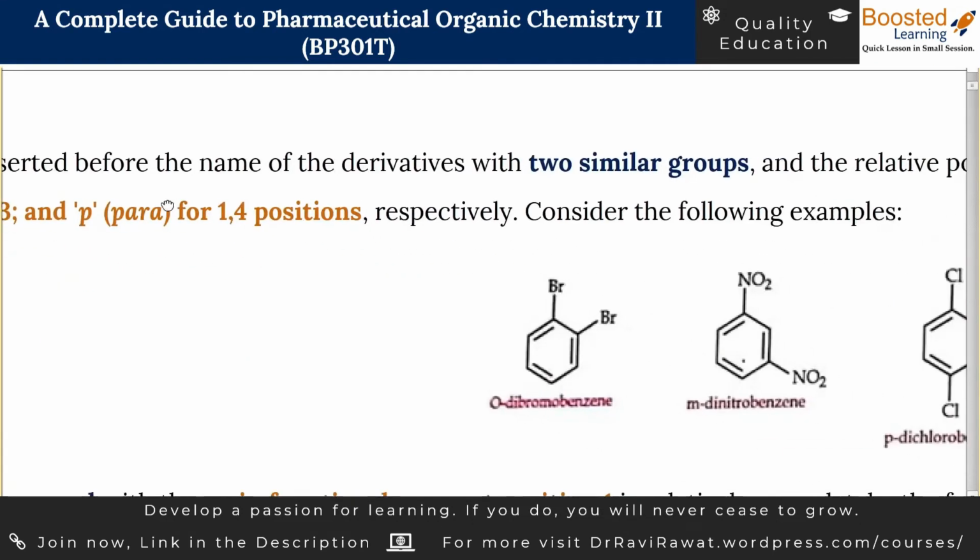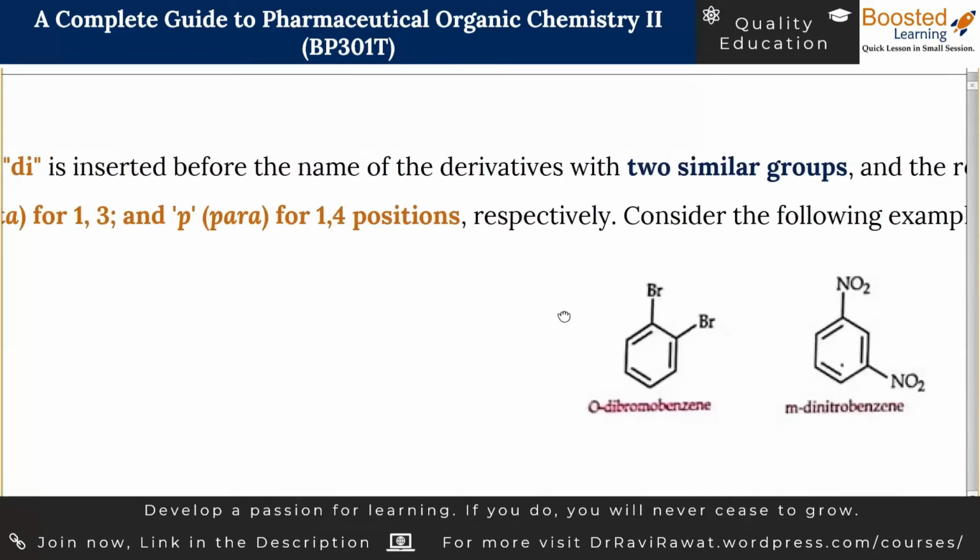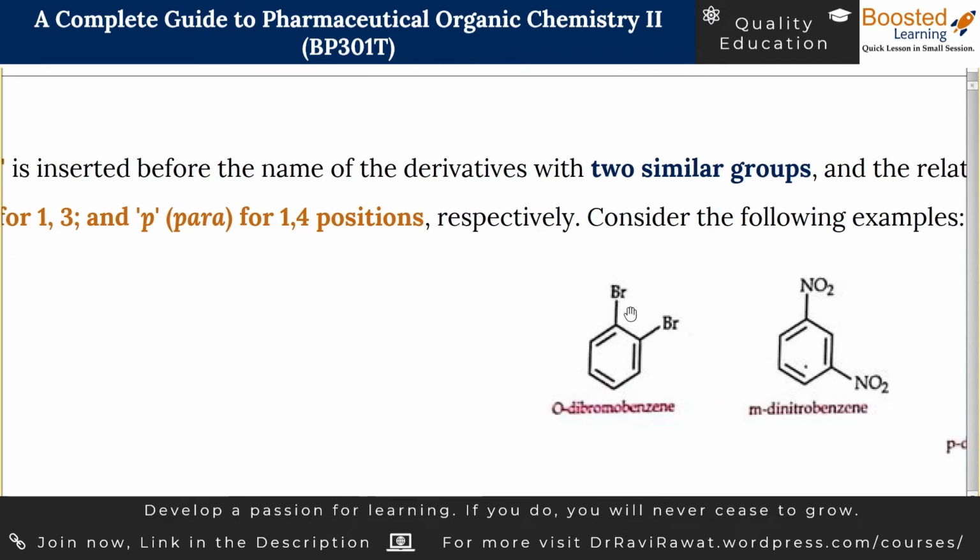So the subcase is, suppose both of these groups are same. It means the benzene is di-substituted, that is correct, but the 2 groups are same. Like there are 2 bromine groups on benzene, so you can call it dibromobenzene.